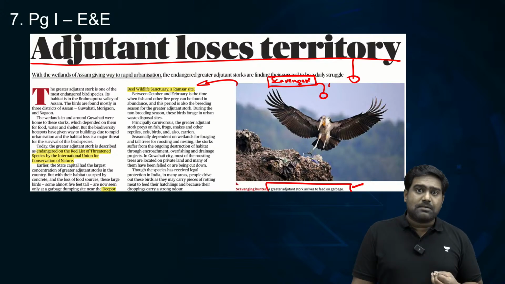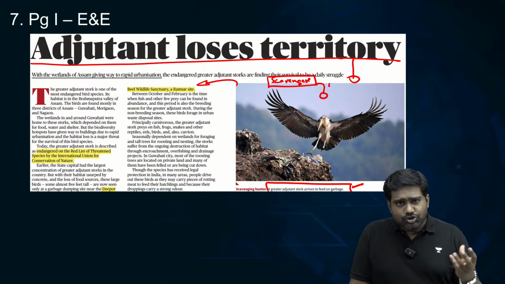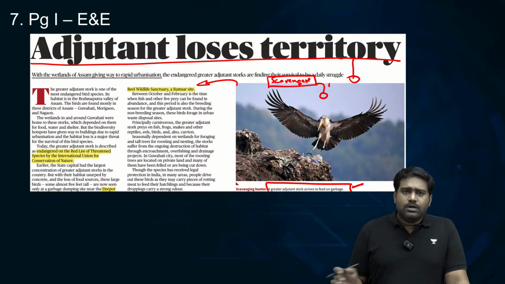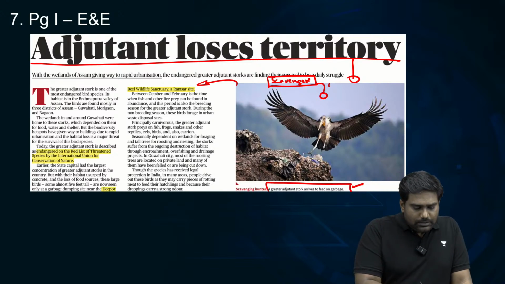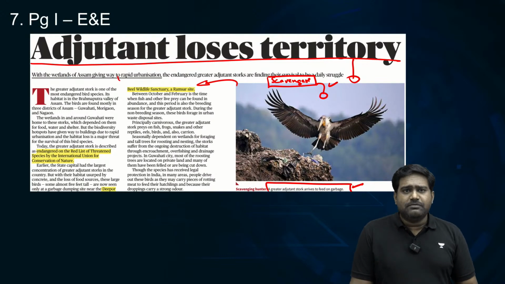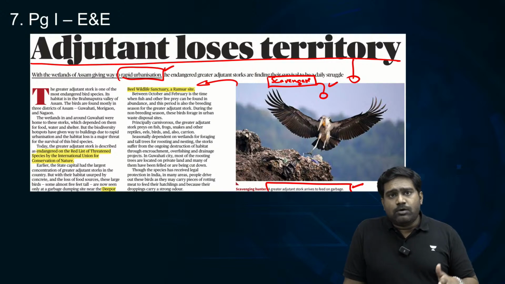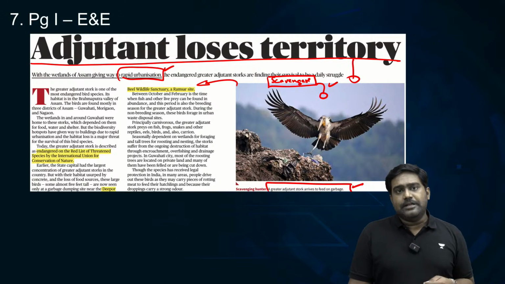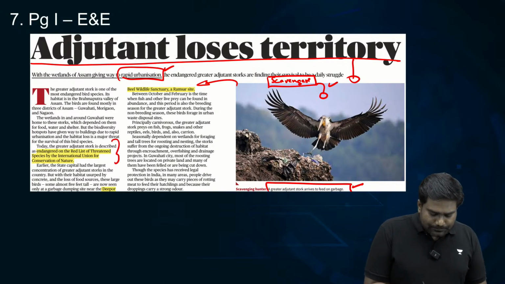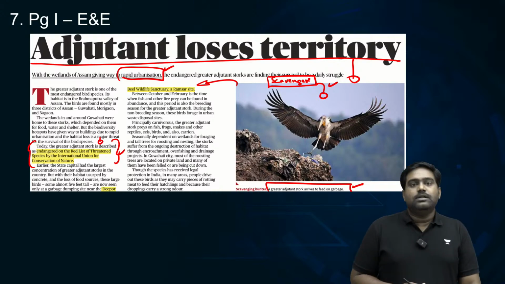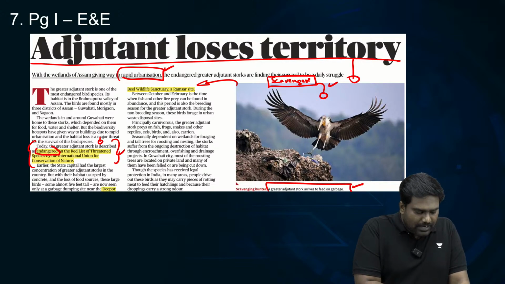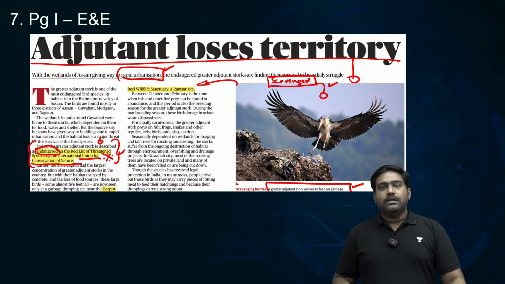And there is a demand in the black market for the meat of the bird, plus the destruction of habitat, right? And the overall destruction of biodiversity has led to a drastic reduction in the population of the greater adjutant stork. Urbanization in particular has been held responsible, which has led to large-scale deforestation. Now, on the IUCN Red List, the greater adjutant stork found in India is listed as endangered. Please note this down.